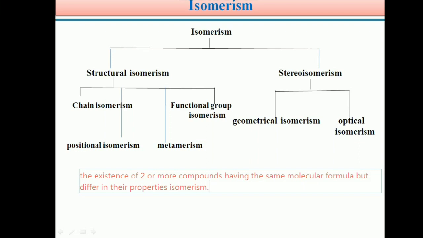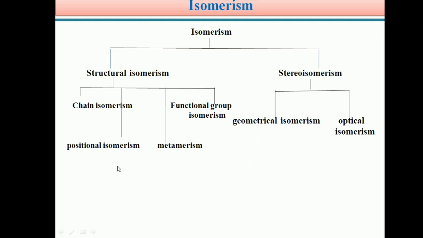Students, the existence of two or more compounds having the same molecular formula but differing in their properties is known as isomerism. Generally, those types of compounds are called isomers.